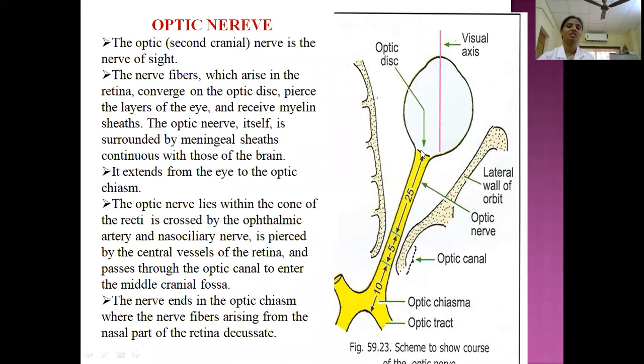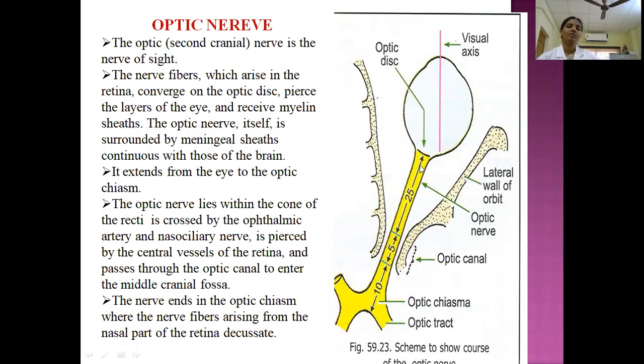It takes origin from the ganglion cells of the retina. Then all the fibers, that is axons, collectively form the optic nerve, and it pierces the eyeball just 3 mm medial to the posterior pole. Then it passes backwards through the optic canal and ends in the optic chiasma. This is the sensory nerve for vision.